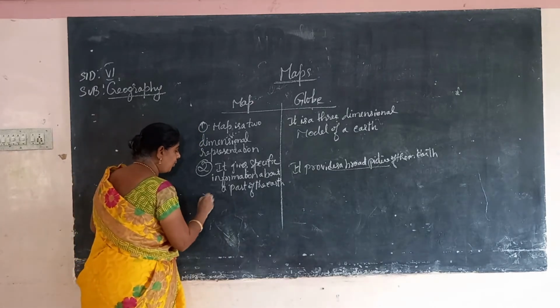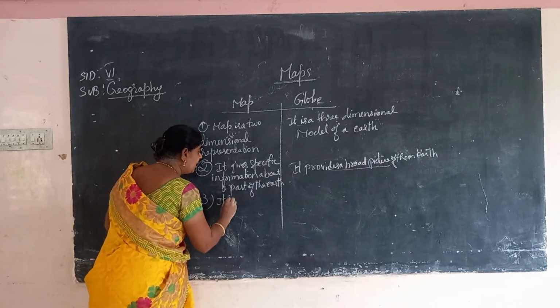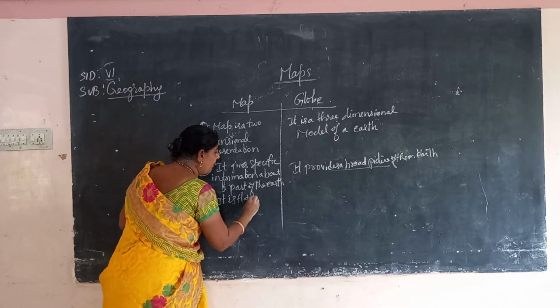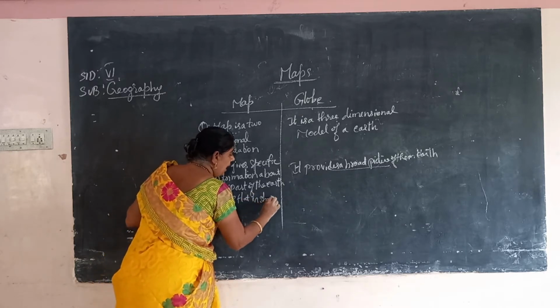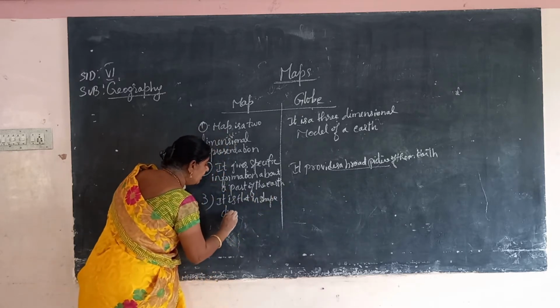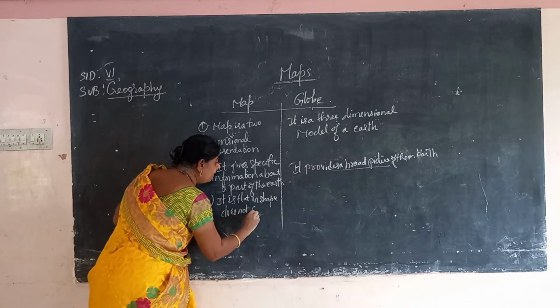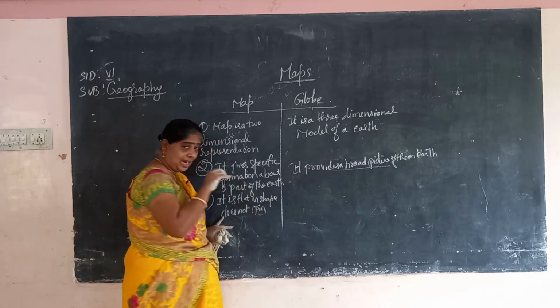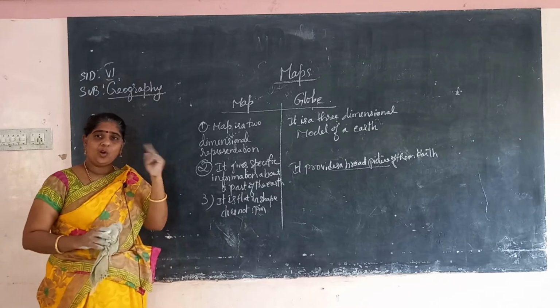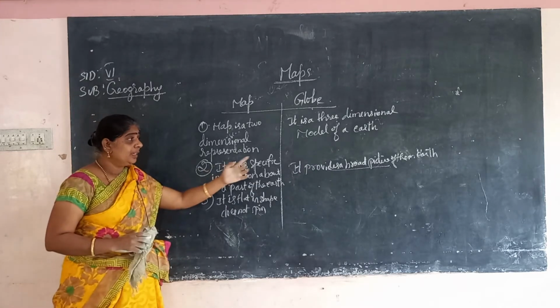Then the next point is, a map is flat in shape and does not spin. So it has a flat surface. It cannot spin like a globe.